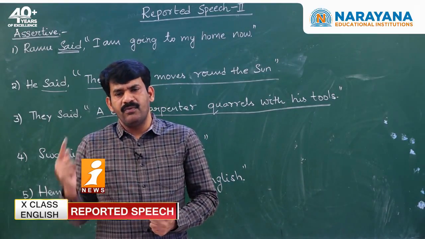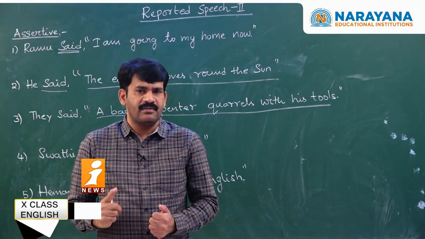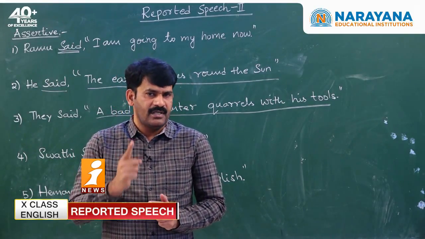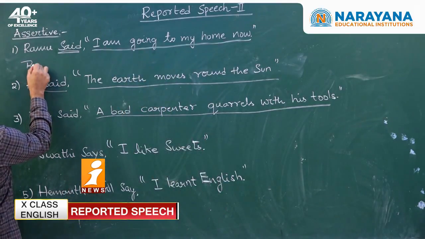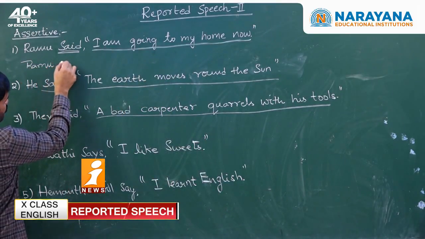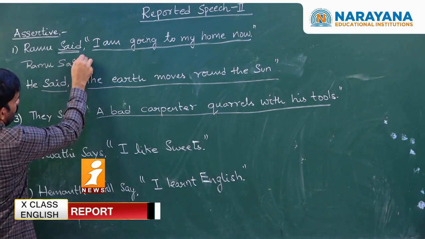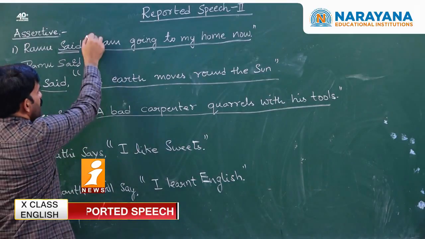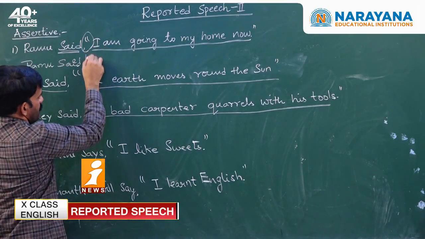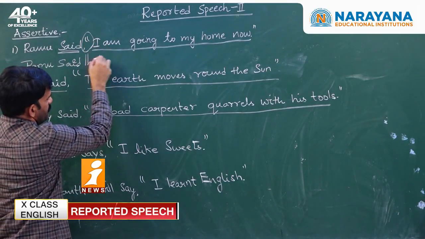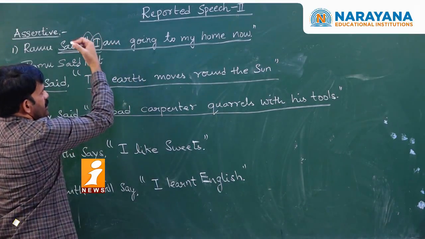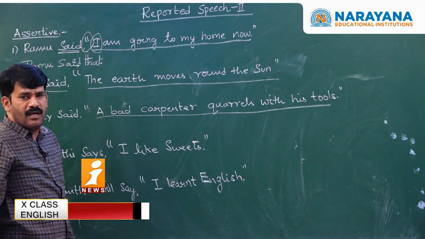Though the reporting verb is in past tense, we do not change the tense of reported speech. The reporting verb, like Ramu said, remains said because the given sentence is a statement. When we remove comma and quotations, what is the conjunction that we are supposed to write? Yes, good, that. And then the next change is change of personal pronoun.